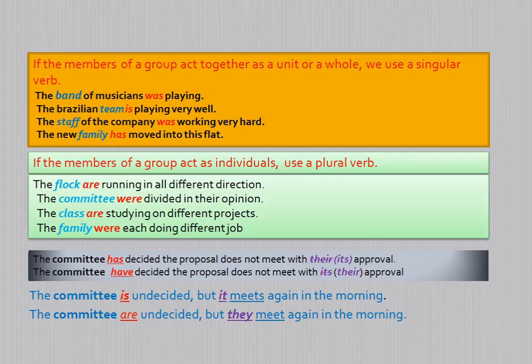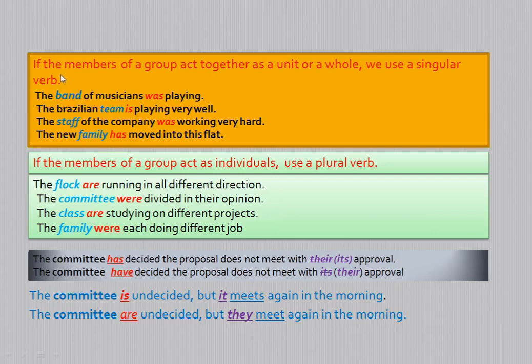If the countable noun is used as singular and takes the position of the subject in a sentence, it demands a singular verb. And if the countable noun is used as plural and takes the position of the subject, it demands a plural verb.